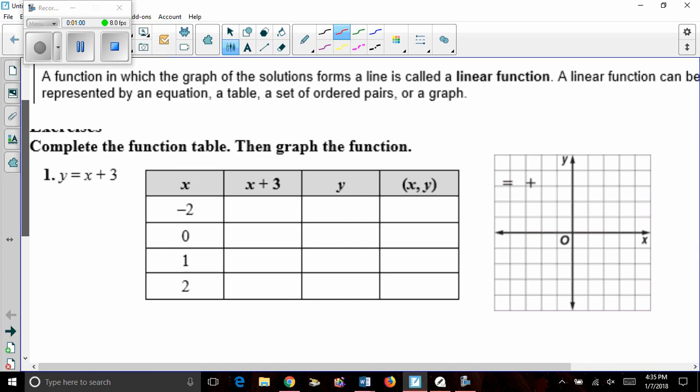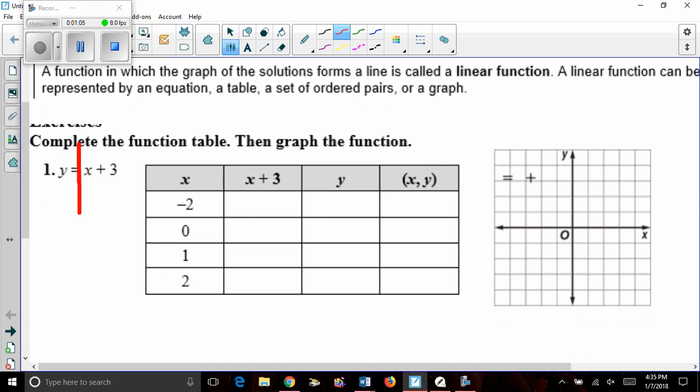What I want you to know is that this is equivalent, as in it's the same thing as saying f of x equals x plus 3. And that's the rule they have given us. We have our input, which is our x, our rule, and our output, which is y, just like from the previous lesson. Let's go ahead and start with that.